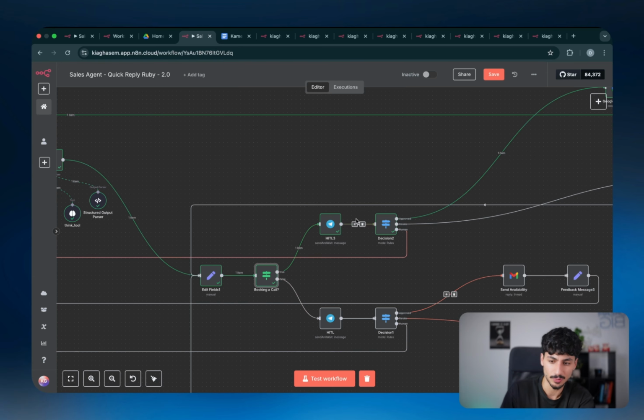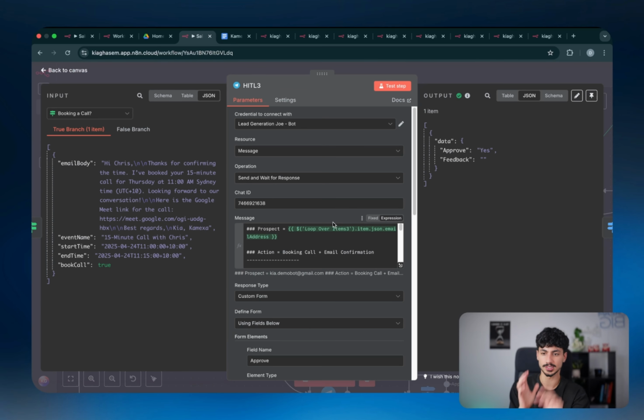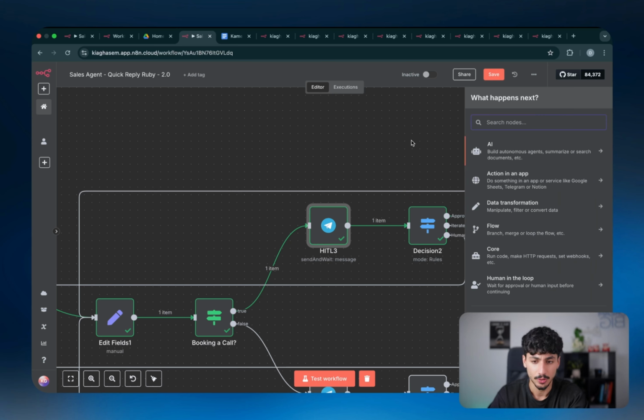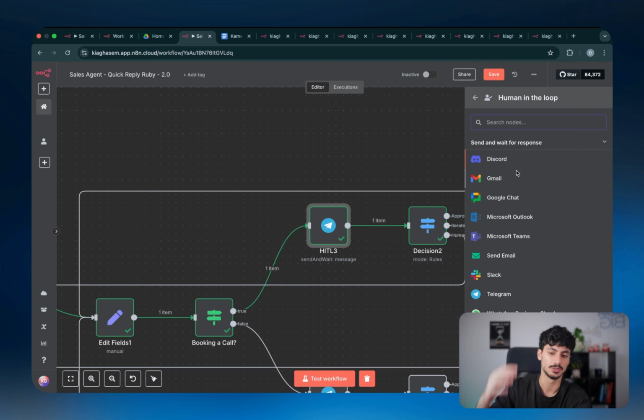But before it actually gets there, it's hitting a human in the loop node, which is the extremely important part of this workflow that's going to make sure that you can actually use this AI agent as of today in 2025. So with the human in the loop node, I've decided to use Telegram, but realistically, there are a couple of different HITL or human in the loops that you guys can use in n8n. All you have to do is click on this plus button, have a look at human in the loop, and then you can see the different channels that you can use to send out those notifications to yourself. There's Discord, there's Gmail, there's Google Chat, Microsoft Outlook, Microsoft Teams, email, Slack, Telegram, and WhatsApp. Realistically, you guys can swap these out for whichever one works best for you.